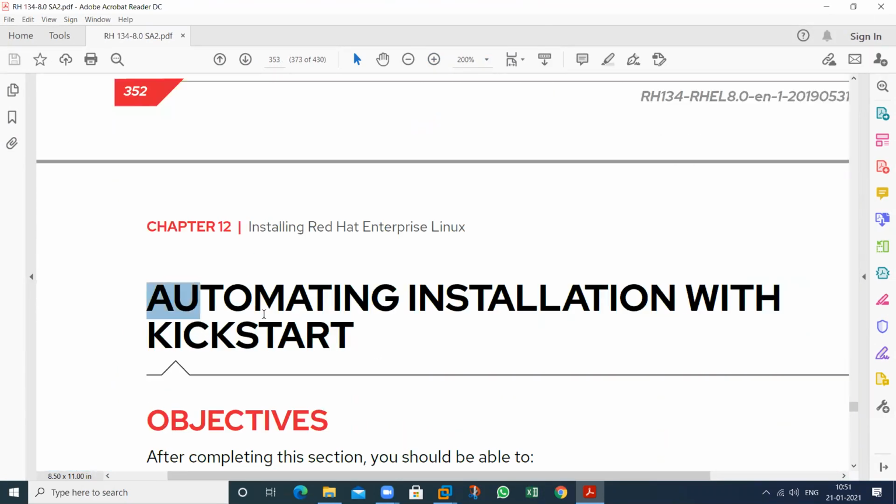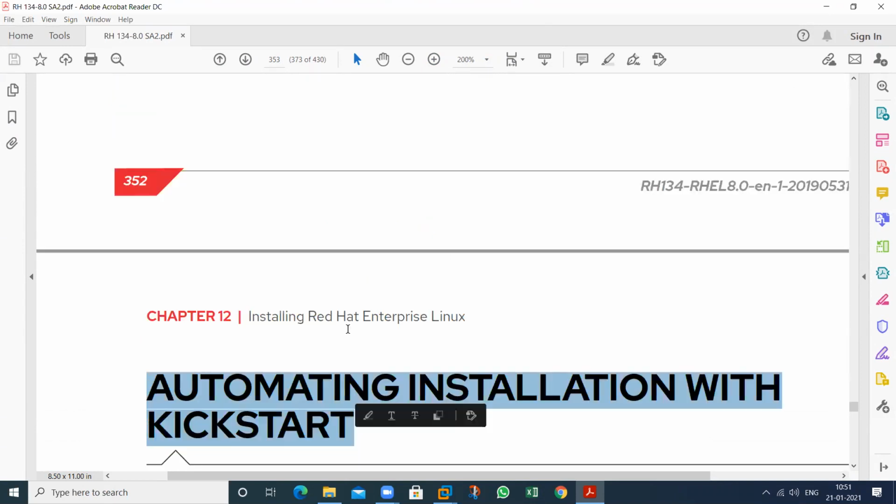Then I will start with this one. So what is automatic installation? Any doubt regarding the manual installation? So what is the manual process? Manual installation process.